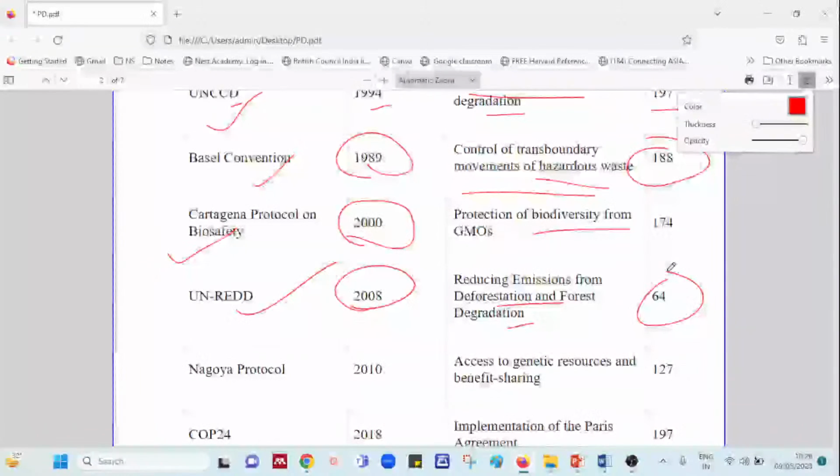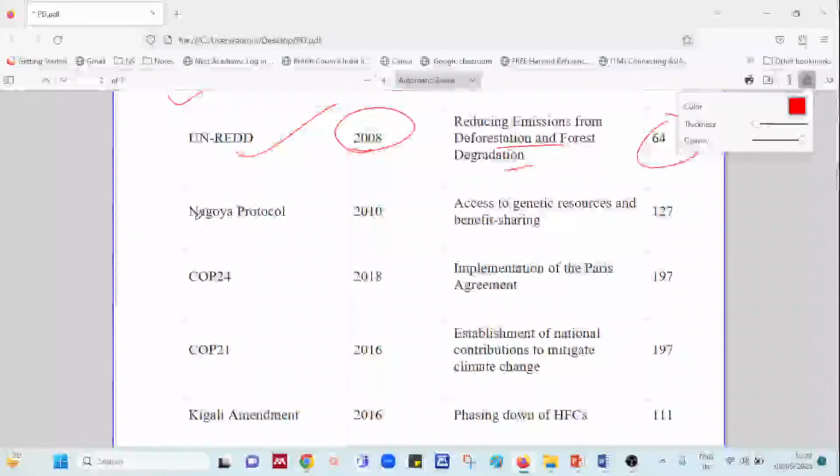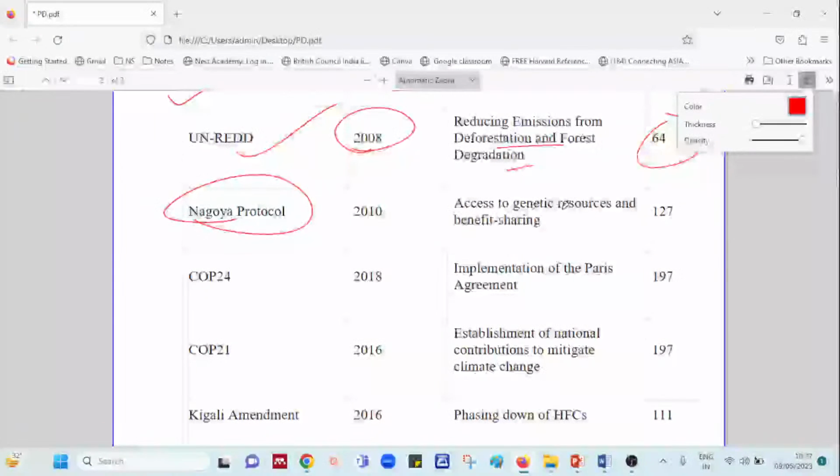So the total countries involved here is 64. Okay. Now yesterday, if you remember, we did Nagoya Protocol. So Nagoya Protocol basically is to ensure the genetic resources and benefit sharing is assessed, which was established in the year 2010, and with the number of countries involvement is 127.